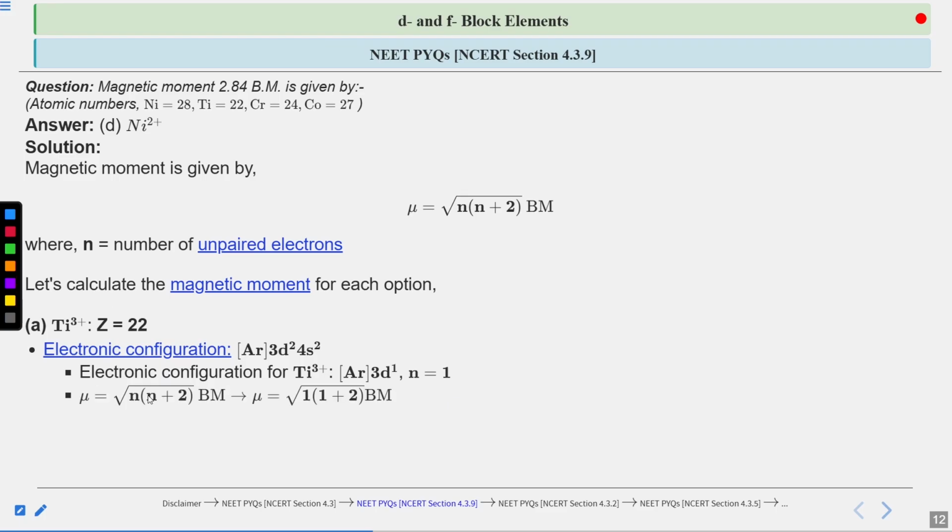So mu will become under root n times (n plus 2) Bohr magneton. You put n equals 1 here. So mu will become 1 times (1 plus 2), right? 1 plus 2 is 3, 3 times 1 is 3. So this is going to be under root 3. Mu equals under root 3 Bohr magneton, or you can write it as 1.73 Bohr magneton. The magnetic moment given in the question is 2.84 Bohr magneton. So this is not matching with the calculated magnetic moment of titanium 3 positive. So this is not going to be the answer, right? Let's solve for the next option.